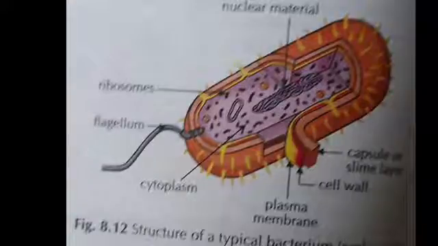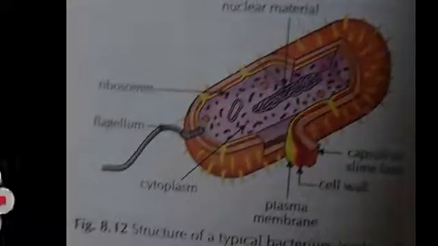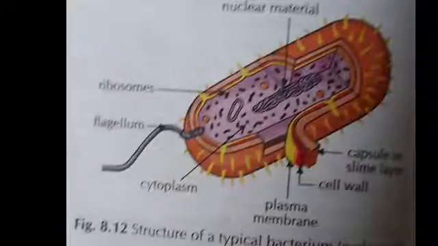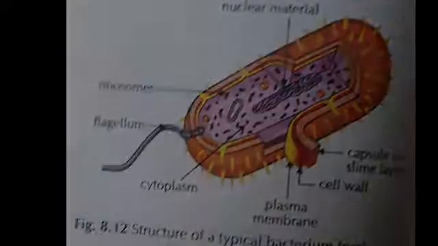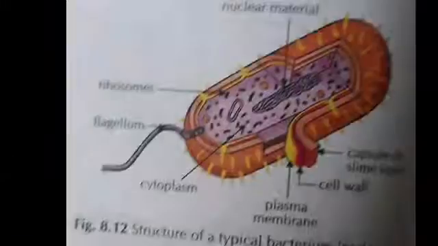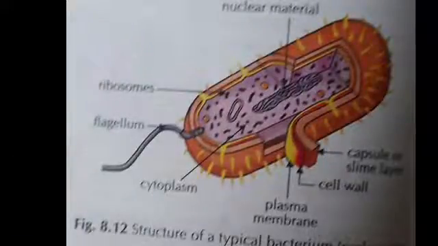Hence, they are called eukaryotes. For example, can you say, students? Yeah, plant cell, animal cell, fungi, protozoa, etc. Is it clear, Nana?